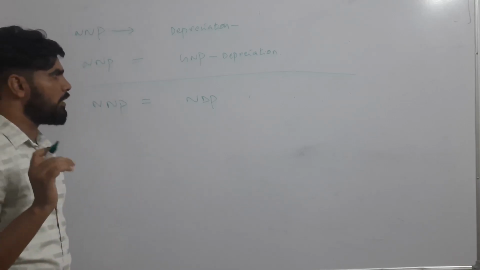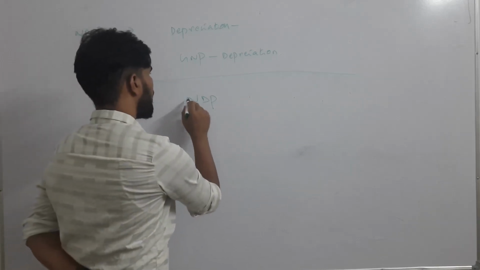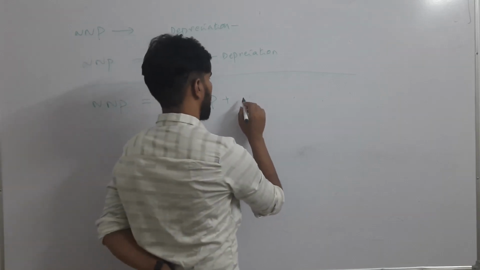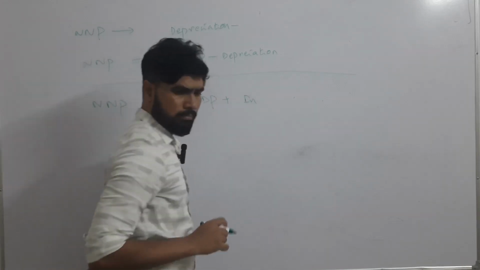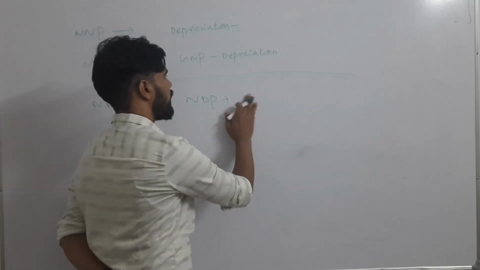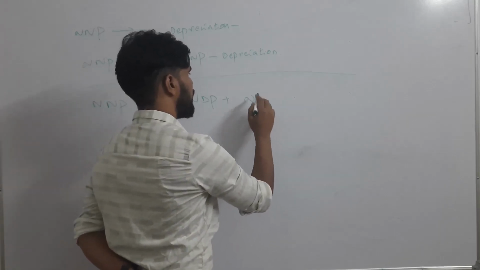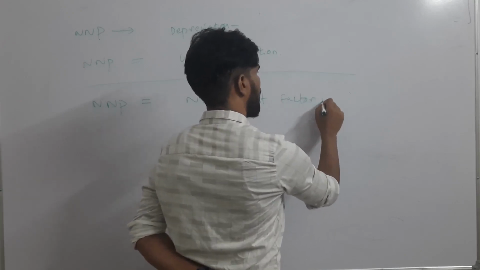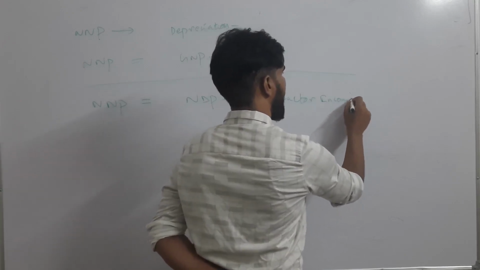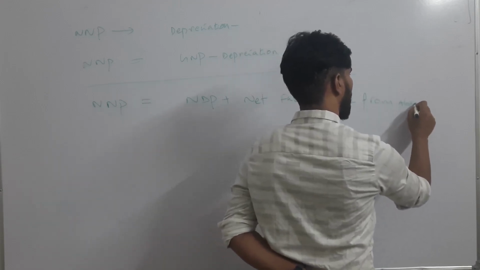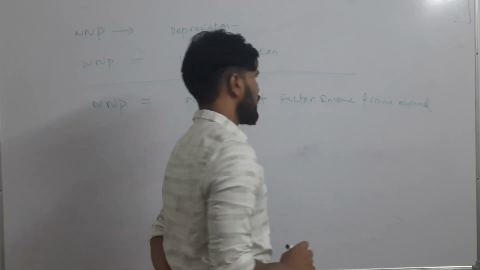So NDP plus we are including income from the rest of the world, or we can put it like this, net factor income from abroad. So what is net factor income from abroad?